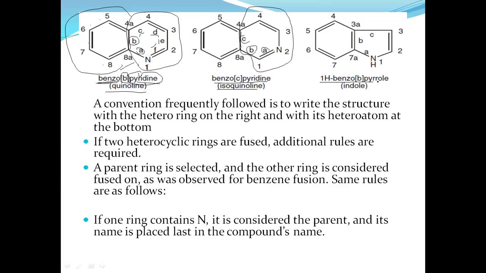Similarly, benzo[b]pyrrole. The heterocycle is pyrrole. If we start with this A side, B side, this B side is fused with the benzene ring. That is benzo[b]pyrrole. Numbering starts from the heteroatom, 1, 2, 3, 4, 5, 6, 7, like that.